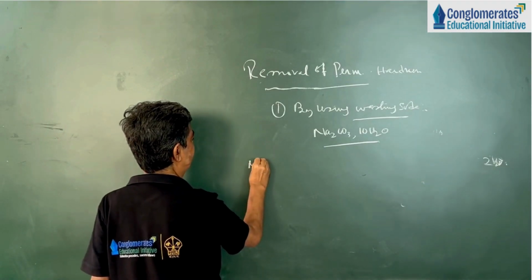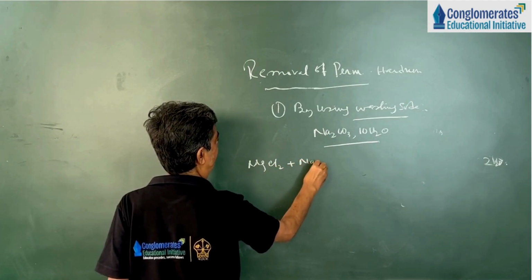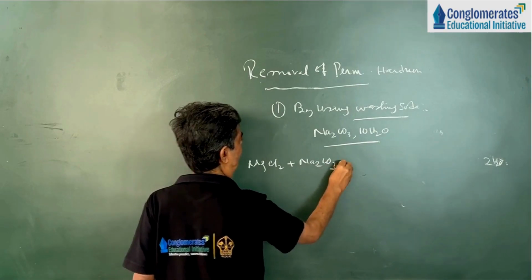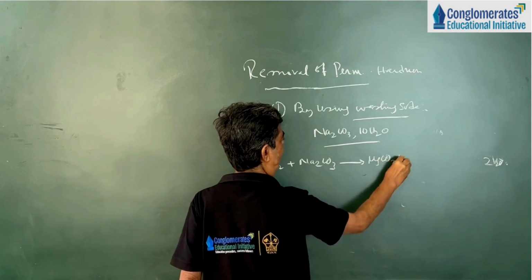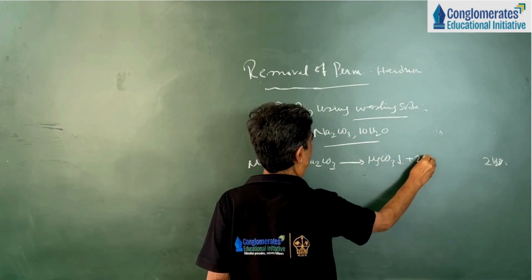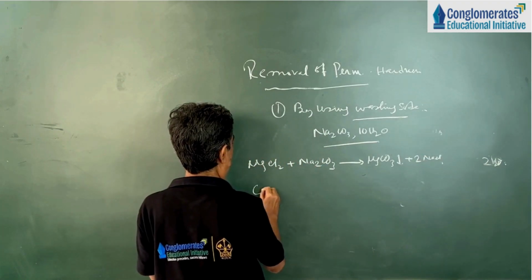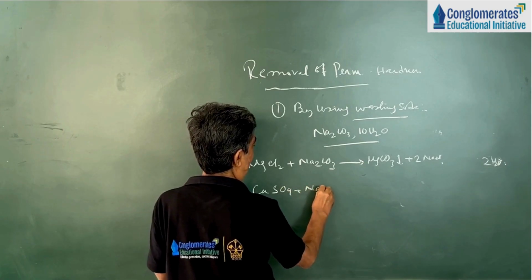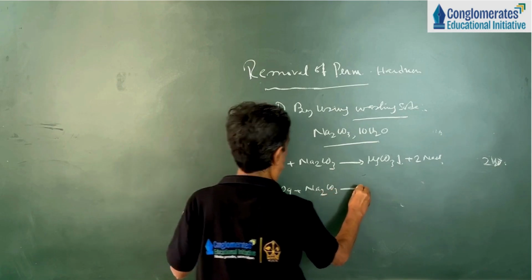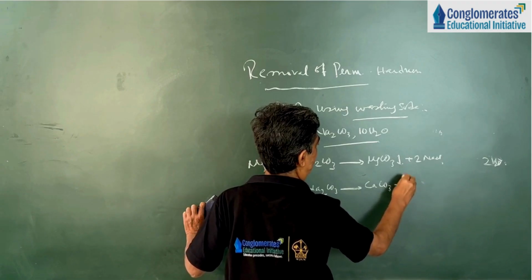So magnesium chloride plus washing soda Na2CO3, we get magnesium carbonate plus sodium chloride. Similarly, calcium sulfate plus sodium carbonate, we get calcium carbonate plus sodium sulfate.